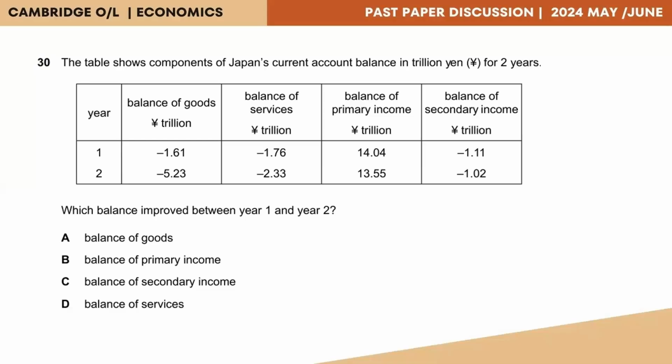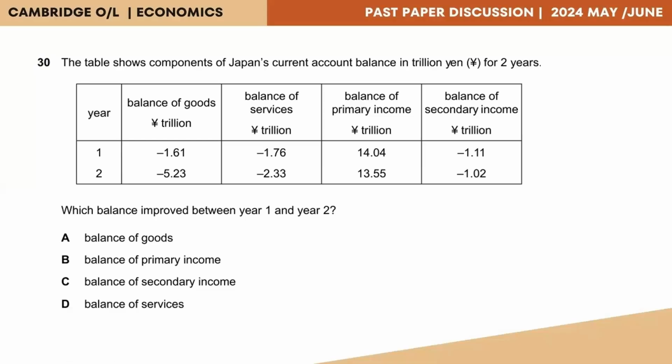And the balance of secondary income, here we see it has gone from minus 1.11 in the first year to minus 1.02. So here in the balance of secondary income, you could see that yes, it is a negative balance in both years. However, the negative balance has reduced when it comes to the second year. Because in the first year, it is minus 1.11. However, in the second year, it's lesser. It shows minus 1.02.